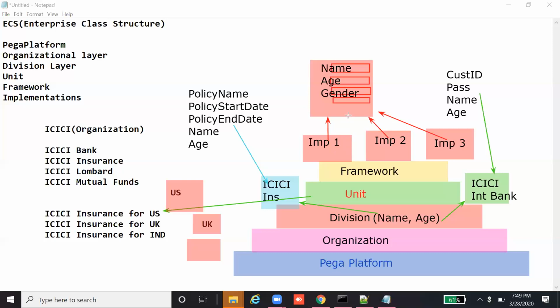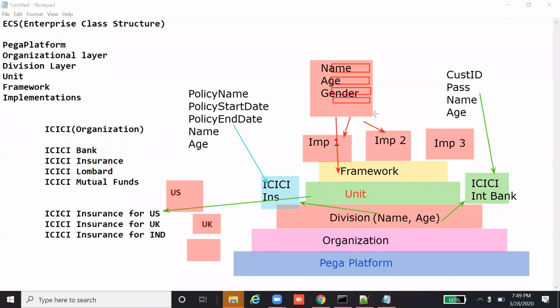So instead of creating the same section in each specific implementation, here and here and here, if we create it in this framework layer, the same screen can be reused in implementation 1, implementation 2, and implementation 3.